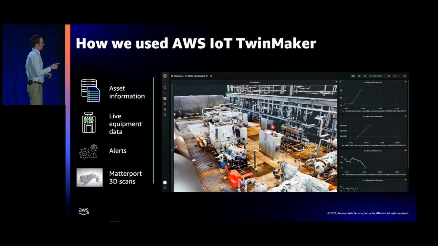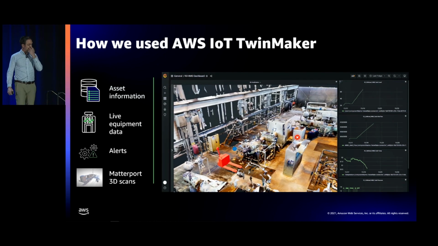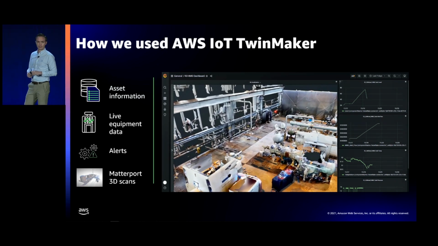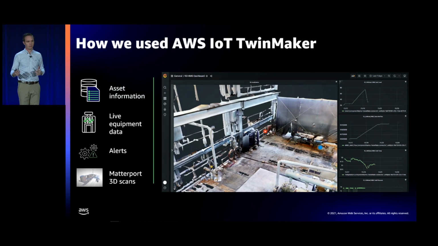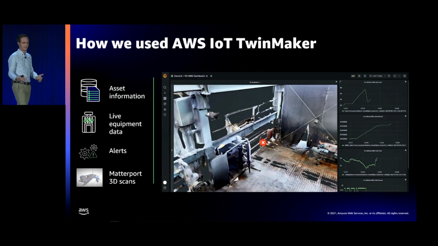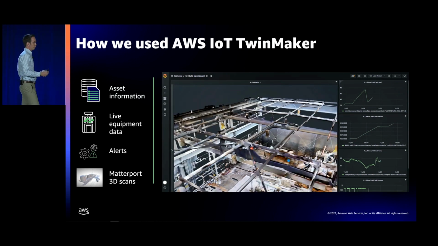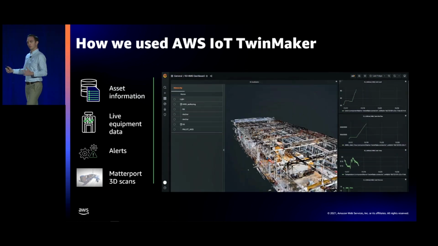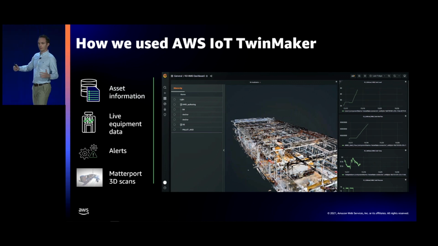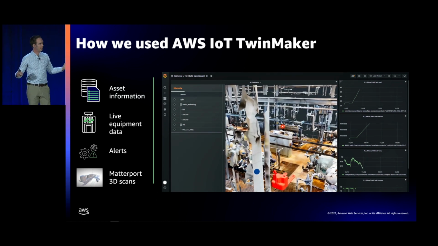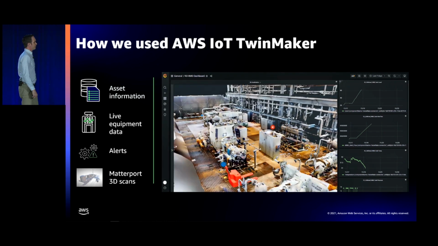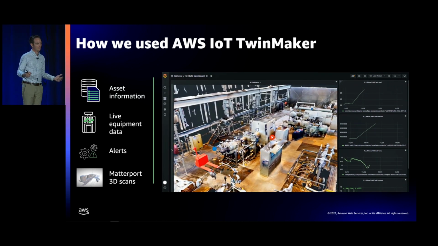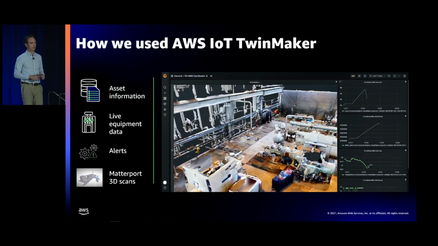And then the final piece of this is Matterport. One of the biggest challenges in the digital twin space is being able to create 3D models that are actually portable and accessible for people. If you think about a point cloud, that was one of the first places we started. We generated all these point clouds, and it's really cool because you've got like 1 trillion dots, right? And it's real exciting. The problem with that is it might be a terabyte in size, and nobody's going to download that on their iPhone and use it in the field.